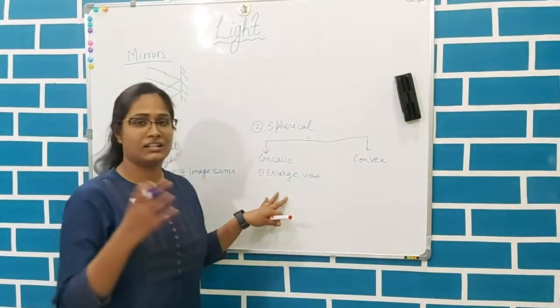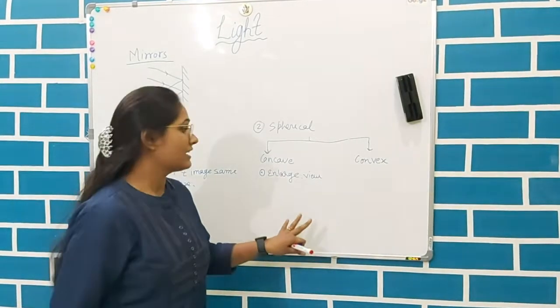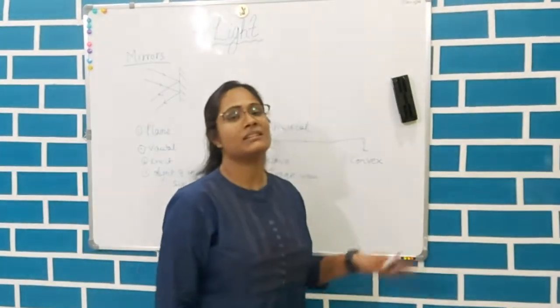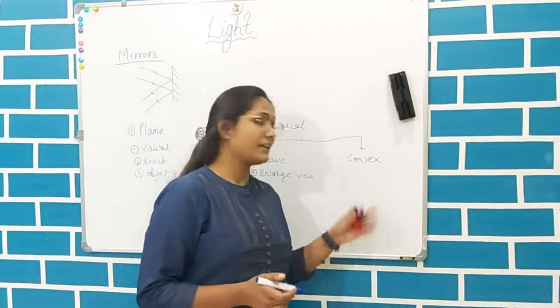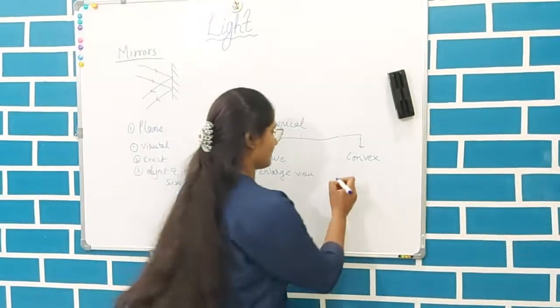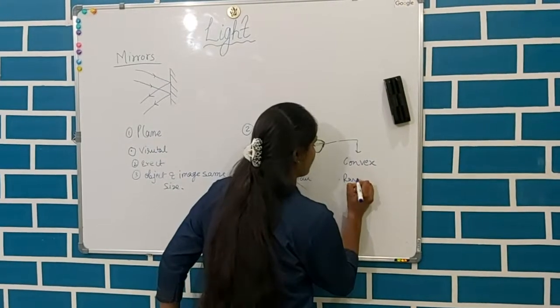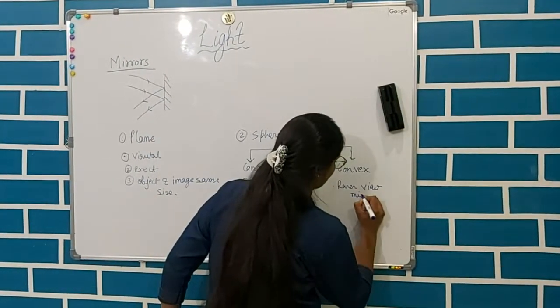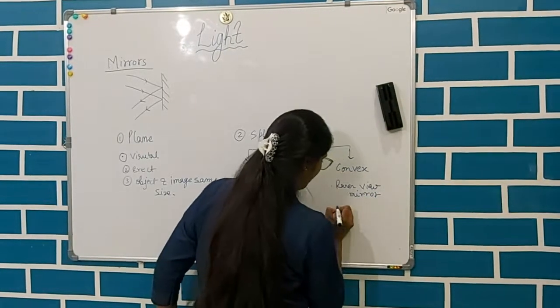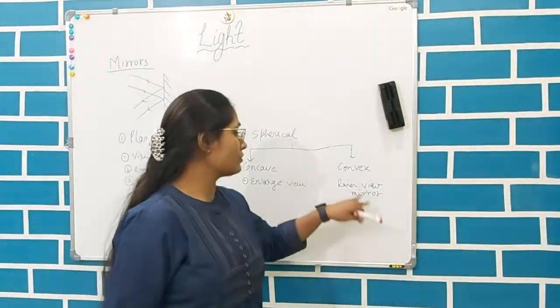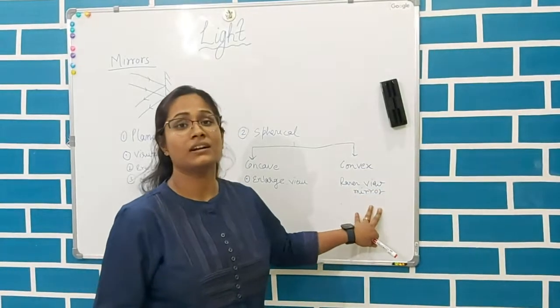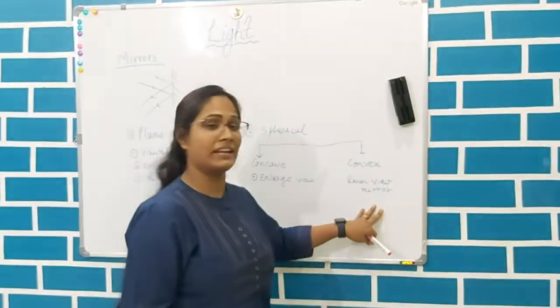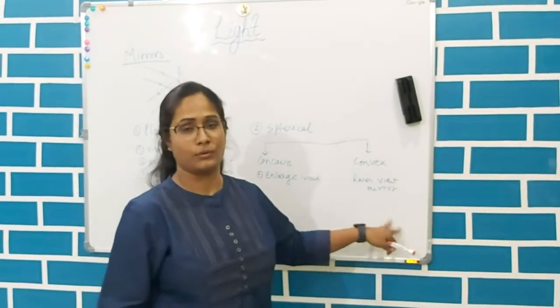We can see dentists always use concave mirrors. A convex mirror is also known as a rear view mirror. We basically use convex mirrors in vehicles and cars for the rear view.